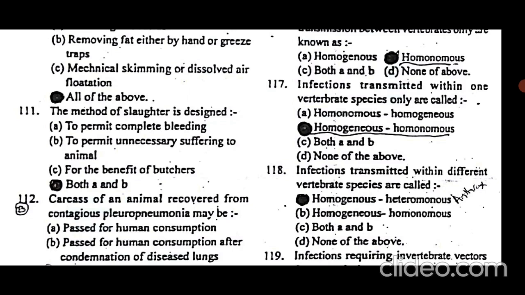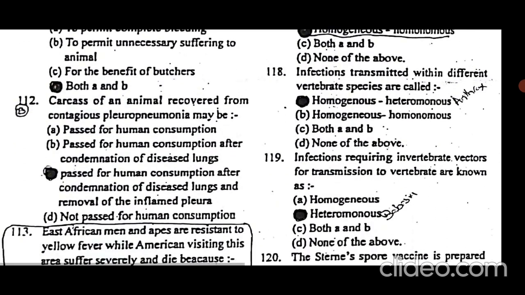And the method should not make the animal aggressive so that it may hit the butcher and injure him. So the animal is properly restrained and slaughtered in a way that it does not feel pain, and the butcher can easily slaughter the animal.